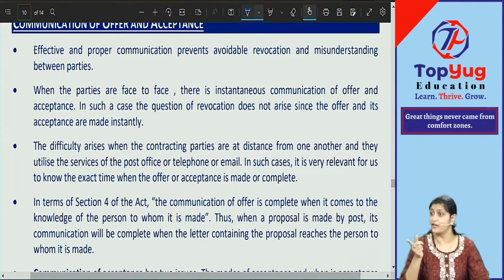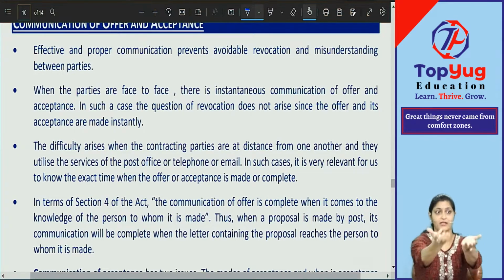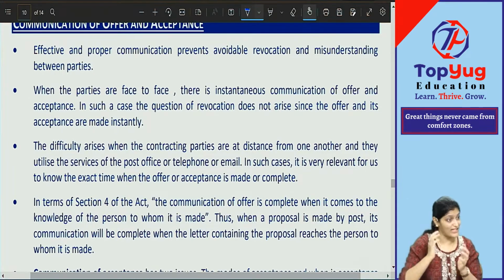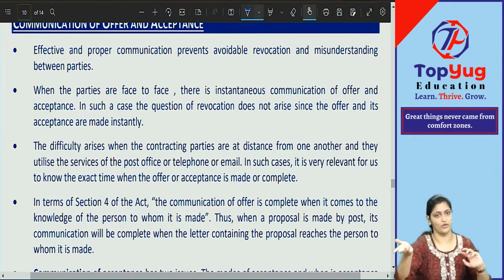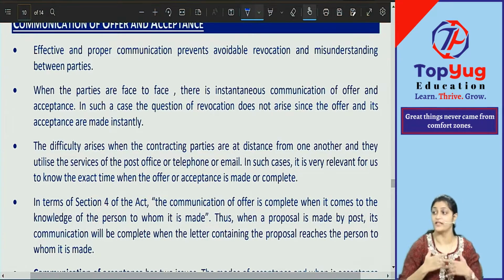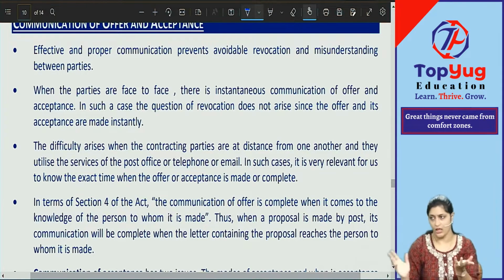It was very difficult for them to know the time when the offer reached and the time when the acceptance reached, because it used to take so many days, and there were a lot of conflicts. One party says the offer is complete, the other says acceptance is not complete; one says the contract came into existence, the other says no. So there was a lot of chaos.